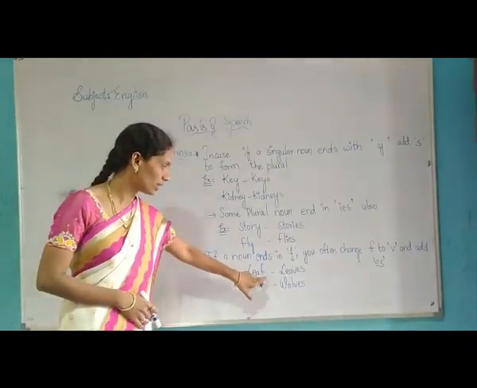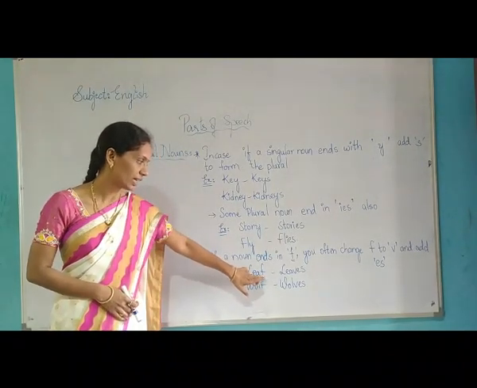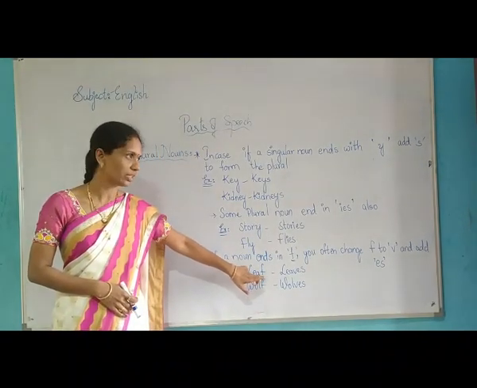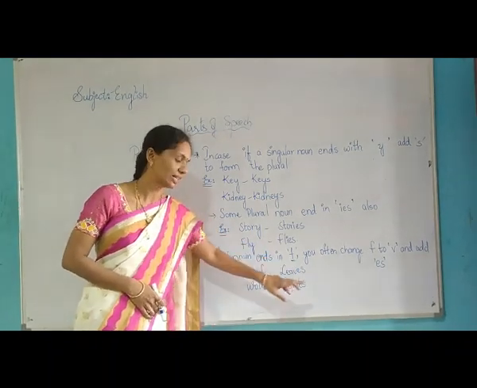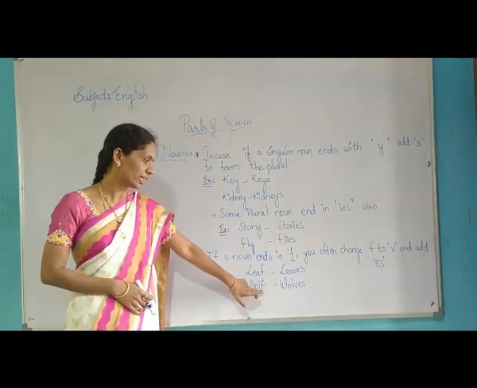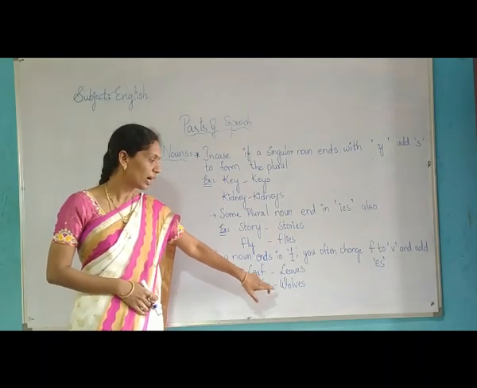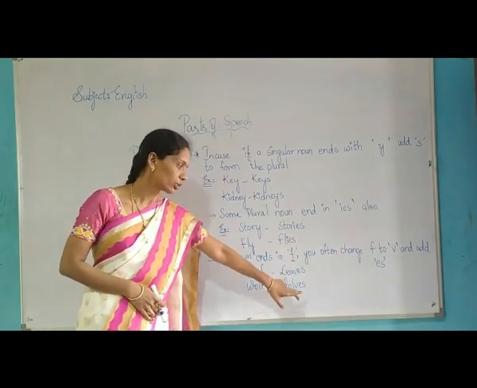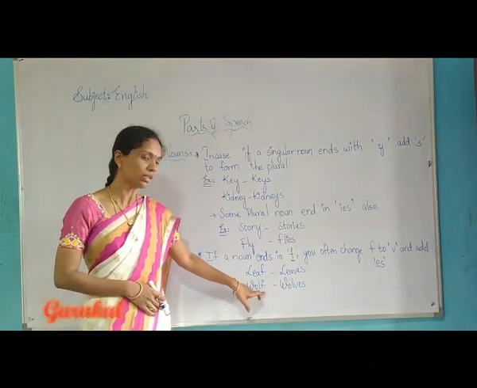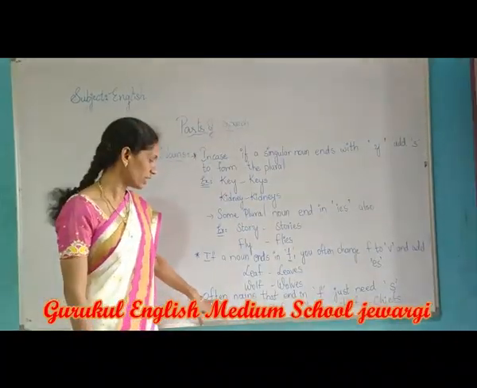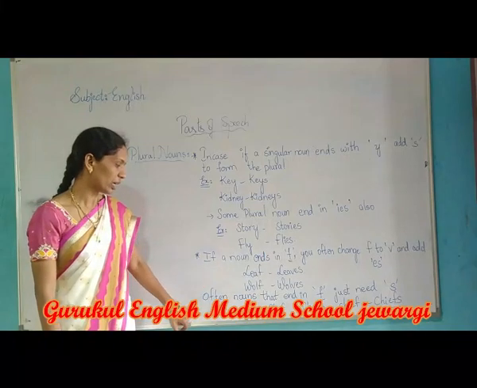If a noun ends in F, you often change F to V and add ES. Leaf. Here what ending is there? F ending is there. For that F ending we have to remove F and we have to write V and we have to add ES. Wolf. F ending. We have to add V and also ES to form a plural word for the F ending words.